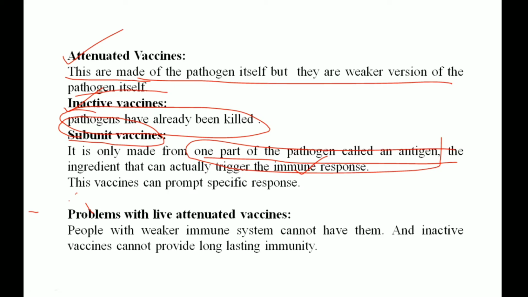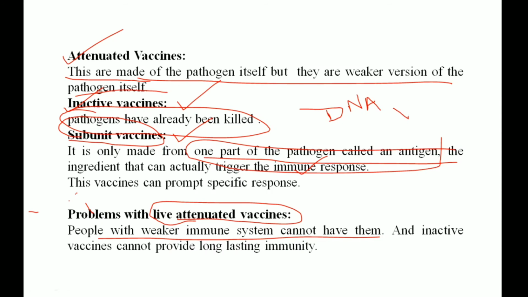There is some problem with live attenuated vaccines because they are living organisms, and people with a weaker immune system cannot have them. And inactivated vaccines cannot provide long-lasting immunity also. So it is much better that we use subunit vaccines. Also there are DNA vaccines, where we use only a specific part of the DNA as a vaccine, and people can develop these vaccines for